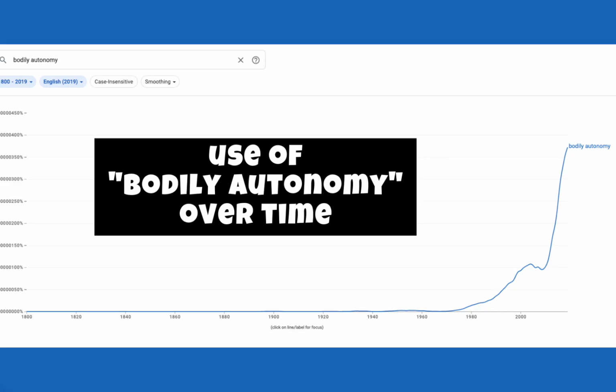Now, interestingly, you can see the use of this word over time and how it sharply goes up in 2019. This was when people started to realize that Roe v. Wade might be overturned. And so collectively, we all started using the term bodily autonomy much more frequently.